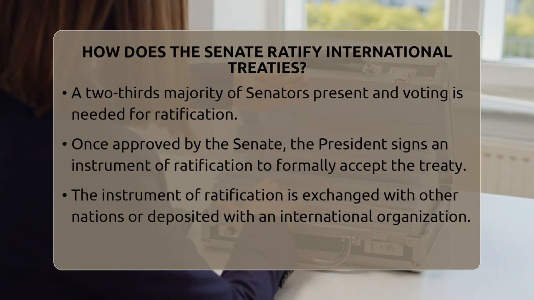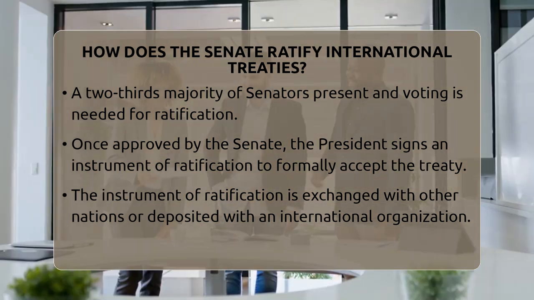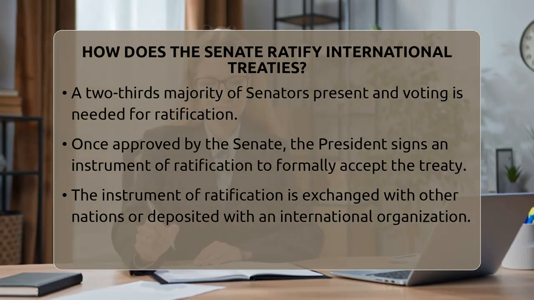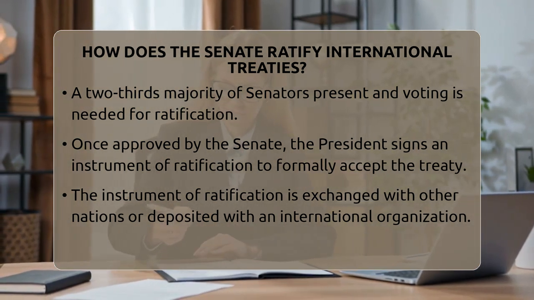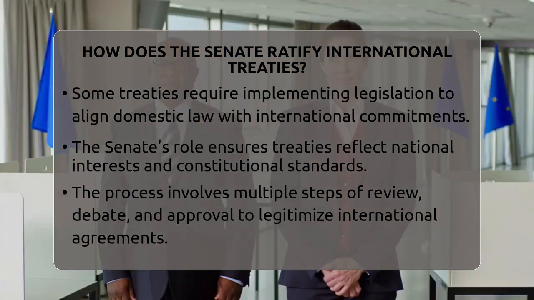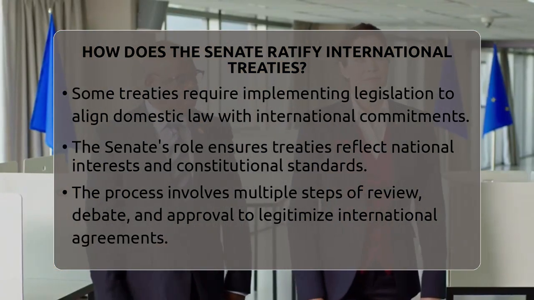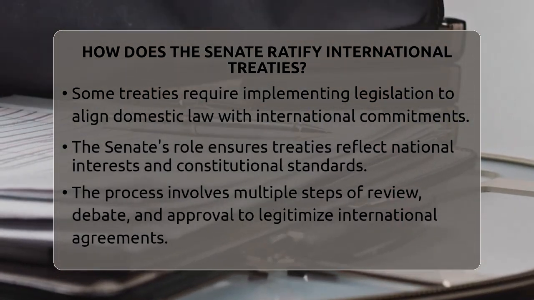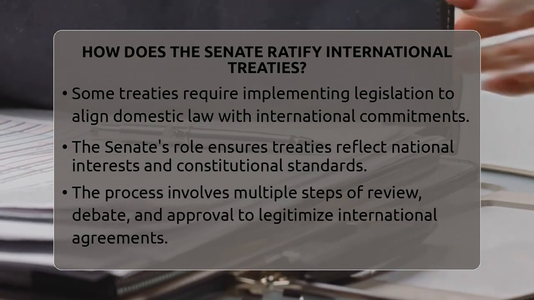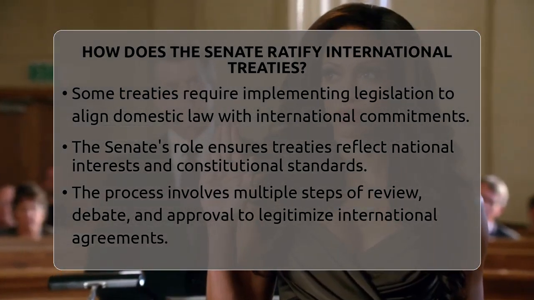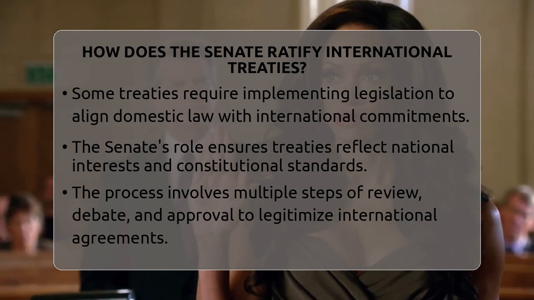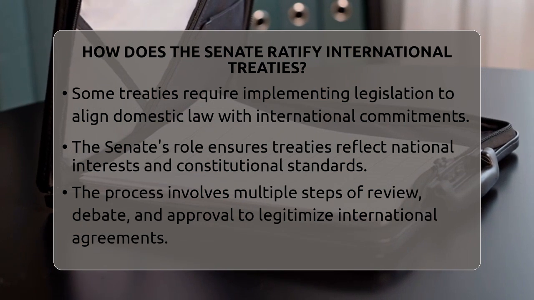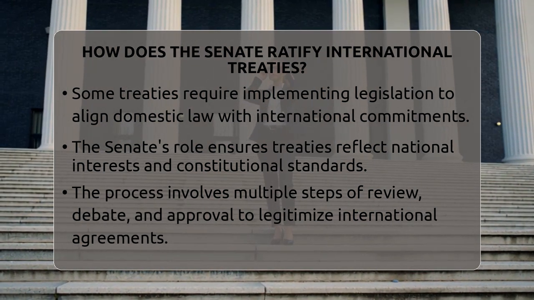The president signs an instrument of ratification, which is a formal document indicating the country's consent to be bound by the treaty. This document is then exchanged with the other signatory nations or deposited with a designated international organization, depending on the treaty's provisions. In some cases, the treaty may also require implementing legislation, specific laws passed by Congress, to ensure domestic law aligns with international commitments. This step helps integrate the treaty's provisions into the country's legal system.